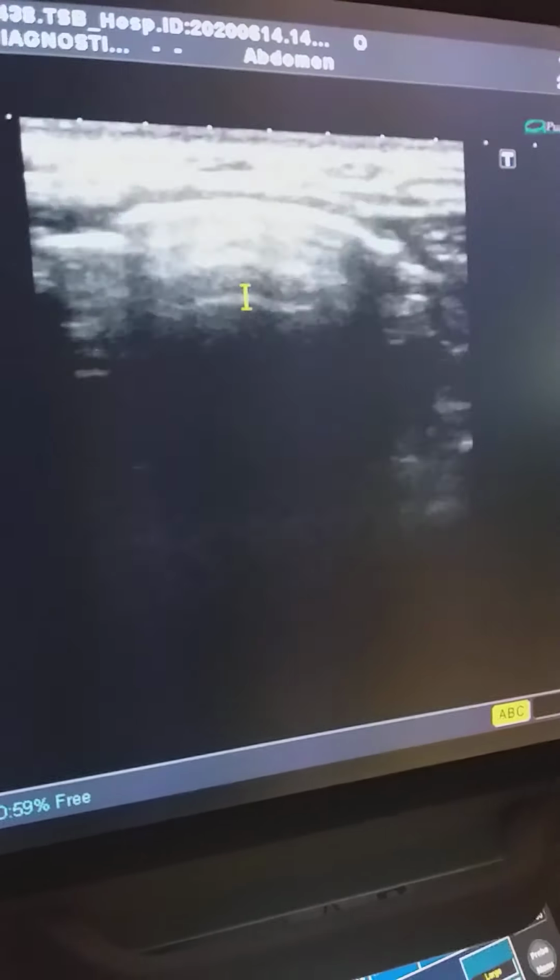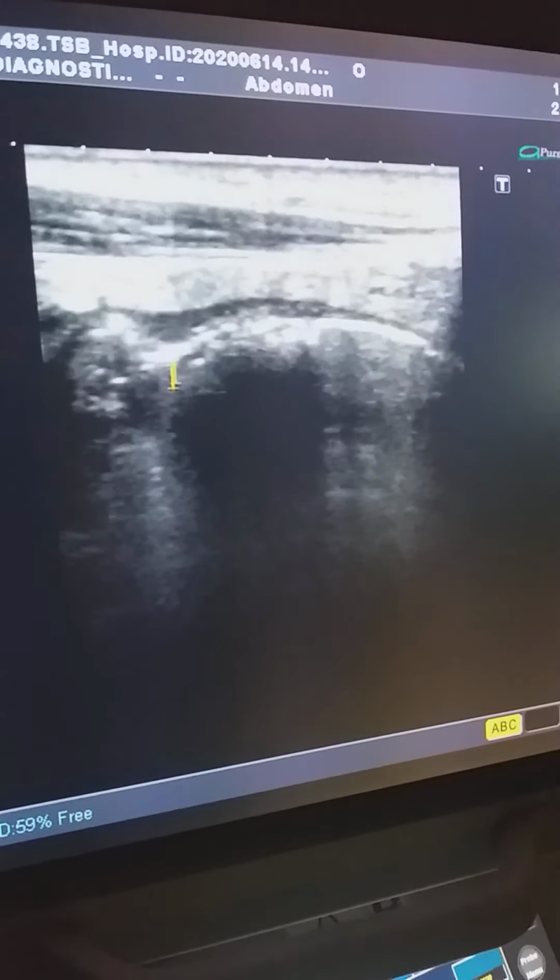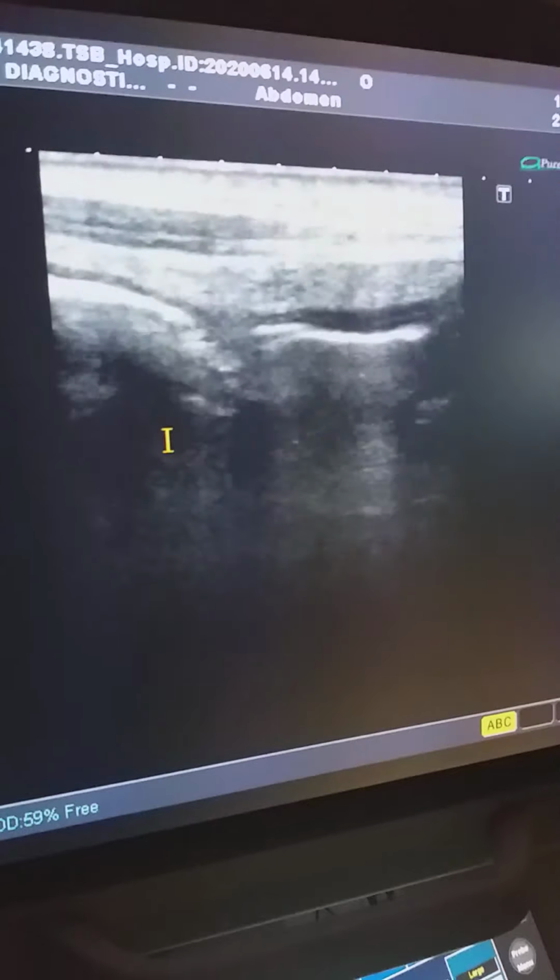I am now in the region of right lower quadrant below the iliac fossa. This is also gas filled bowel loops. So this pattern is seen.